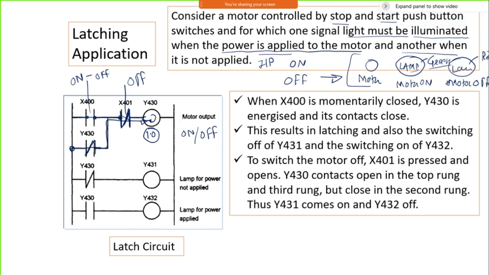If it is off, the red light will be on. If the motor is on, I put a one logic here, and this will get disconnected because it is a normally closed contact, power will not flow, and this lamp will not turn on. But as the motor is on, here it is 1 as a logic, this will get connected, and then this lamp will become on.